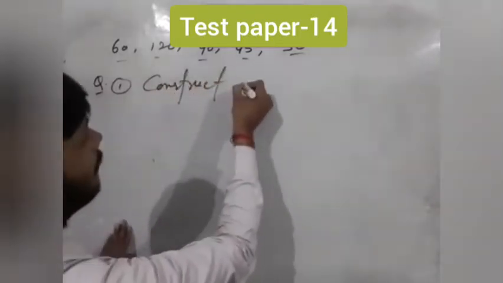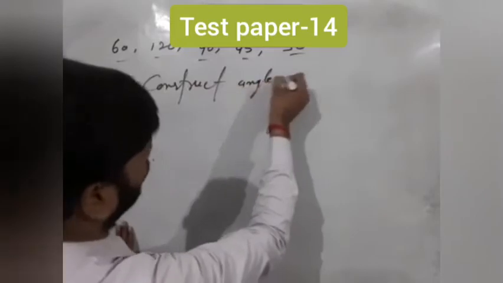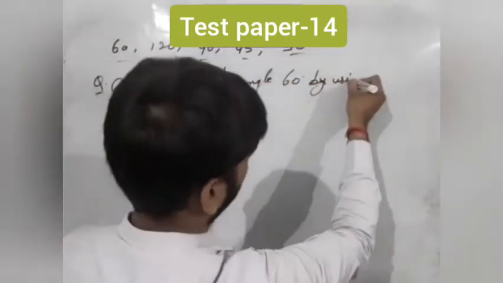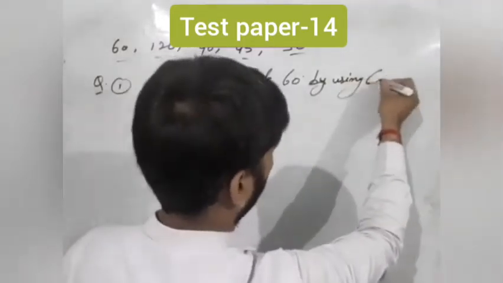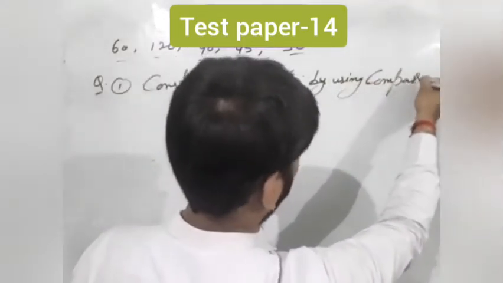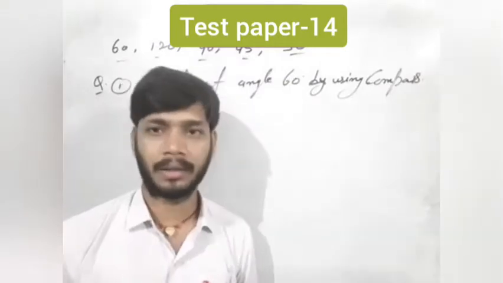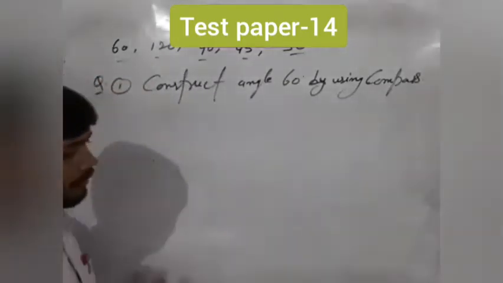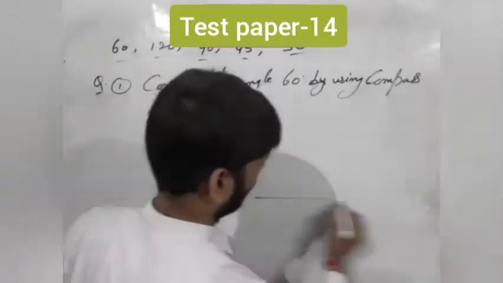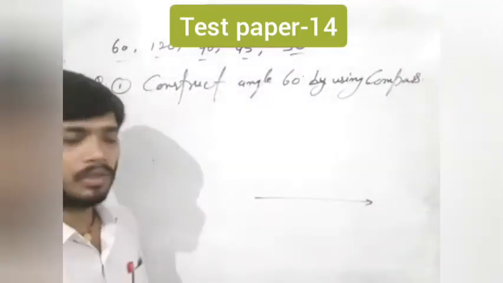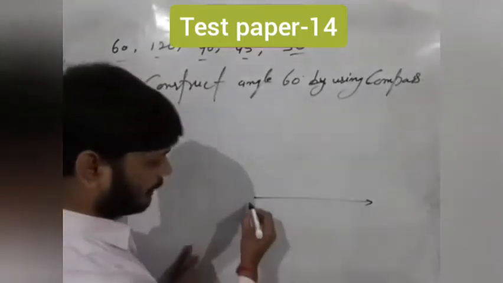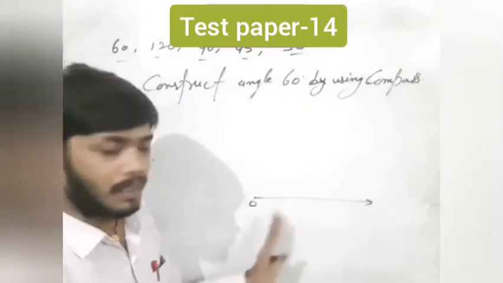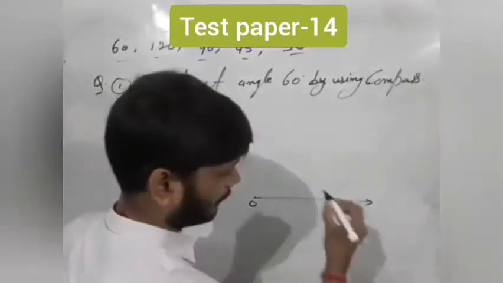Construct an angle of 60 degrees by using a pair of compasses. So students, for making an angle of 60 degrees, first of all draw a ray. Here O is the end point of this ray, and here OB, here B.